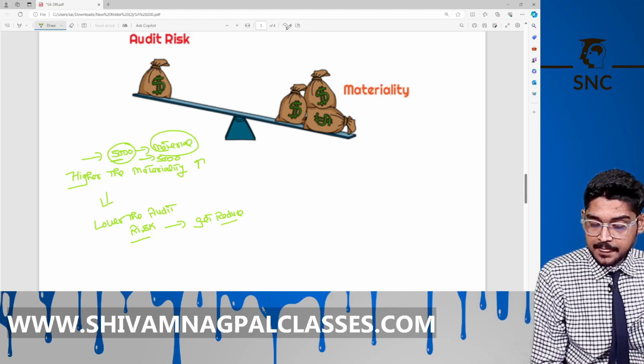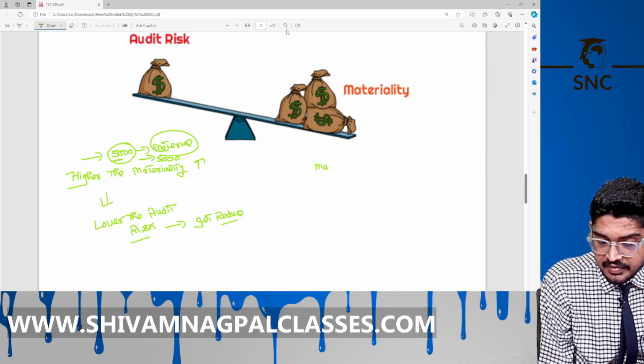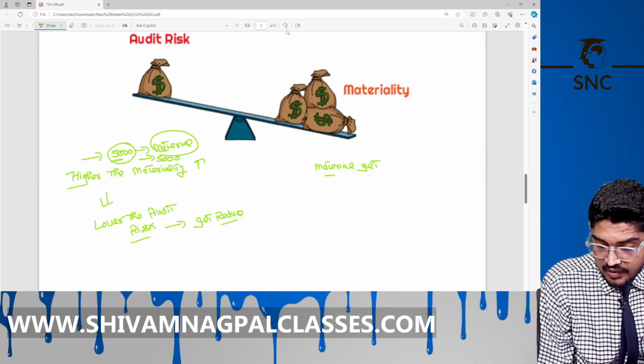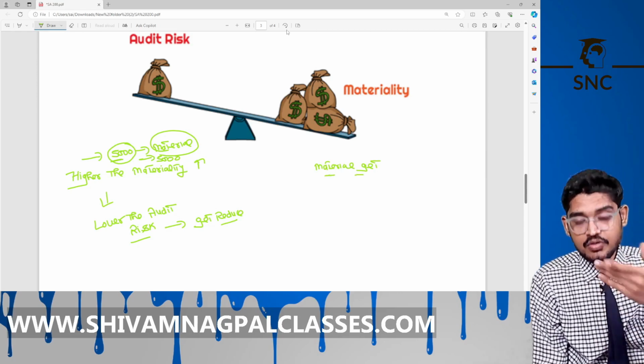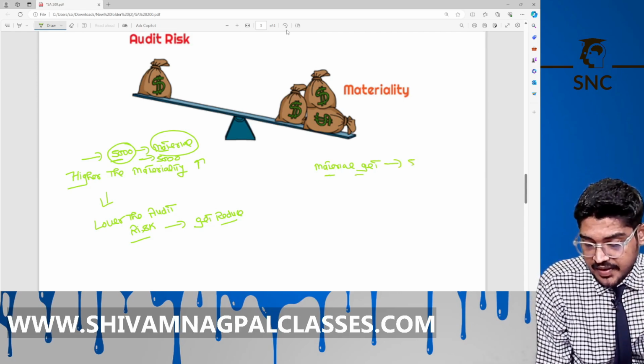Or see here, when our materiality gets reduced, we increase the amount. Now our material amount is 5 lakh rupees. Okay.